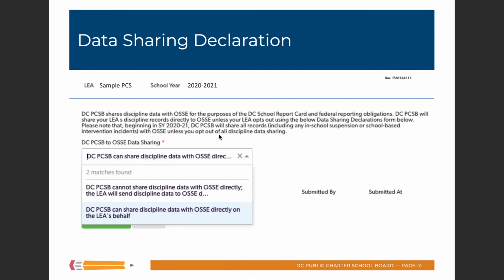When you click on that, you'll have the option to change here to PCSB cannot share discipline data with OSSI directly. The LEA will send discipline data to OSSI directly, and it cuts off, but it basically says using OSSI's template and meeting their expectations. So if you don't want PCSB to send your discipline data to OSSI, you will be responsible for ensuring that you are compliant with OSSI's end-of-year collection.